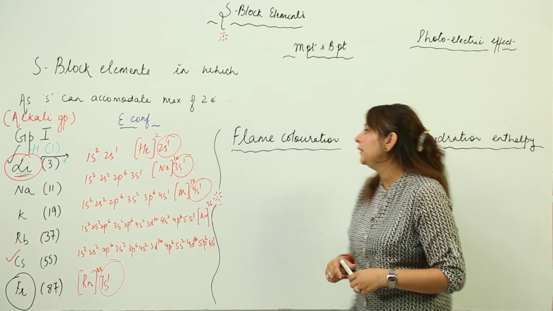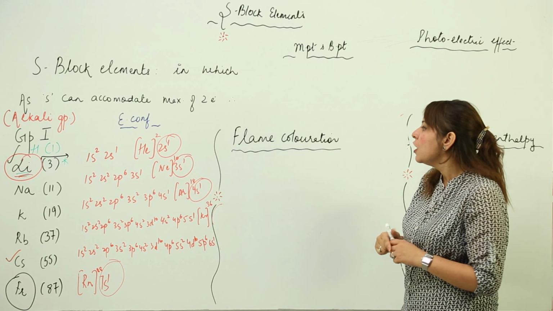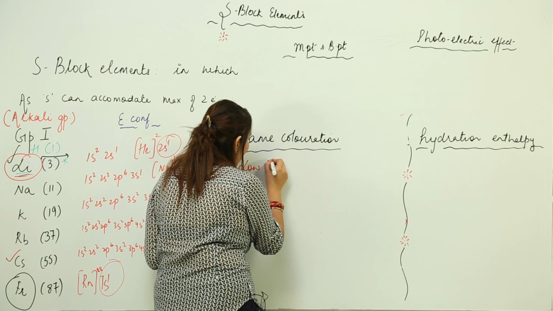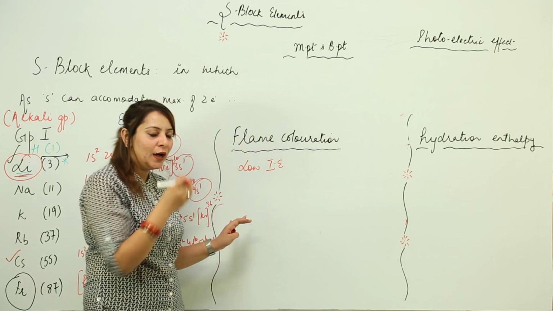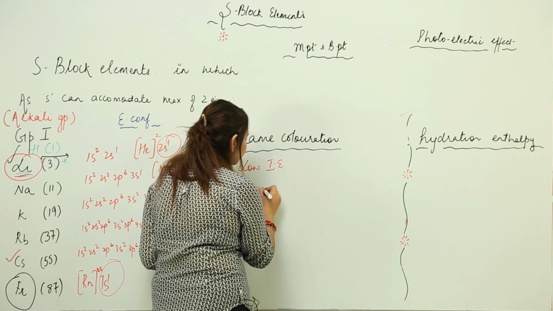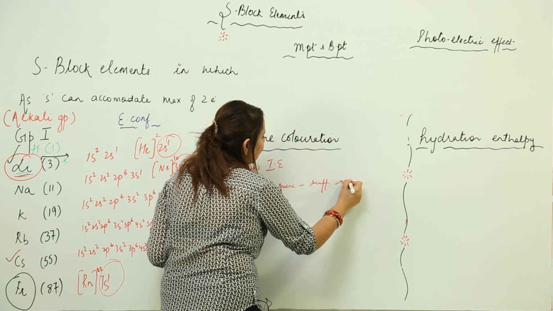So now the next property is flame coloration. This is a characteristic property of the alkali metals. As you know, they have low ionization energy, so the energy of a Bunsen burner is actually sufficient to cause an excitation.